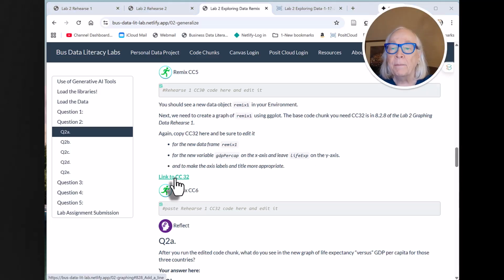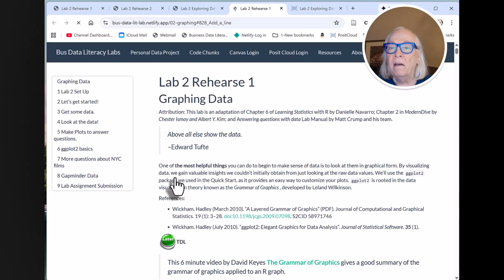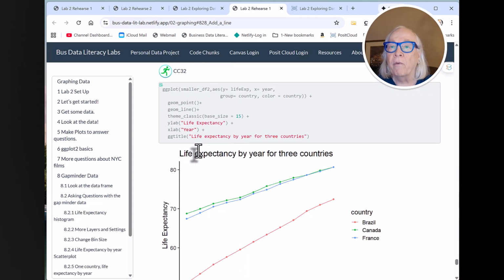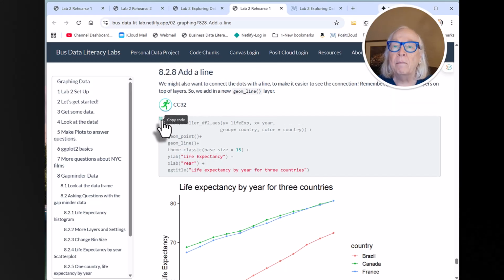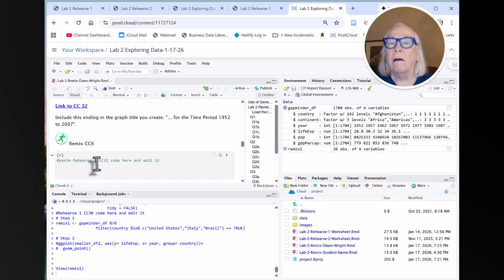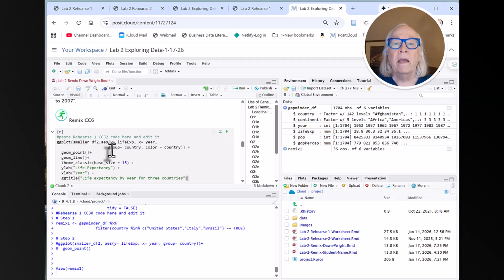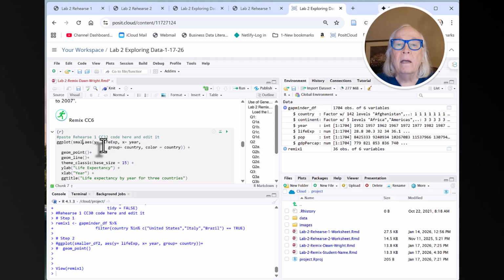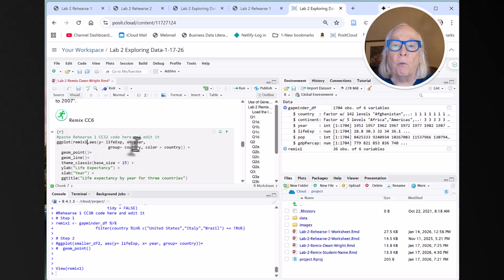If I click that, it will take me over here to CC32. Just go ahead and copy that, go back, and I'll paste it. And what I need to do here is edit this for the correct data object, which is Remix 1. And we want life expectancy on the Y, but we want to change year to make it GDP per cap.